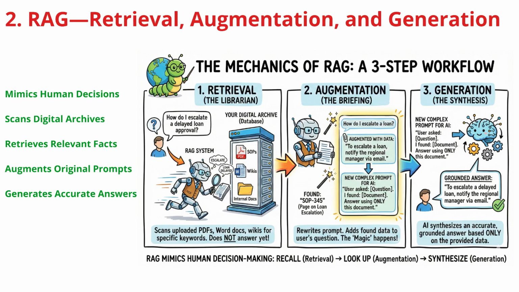Next is augmentation, or the briefing. This is where the magic happens. The system secretly rewrites the prompt, combining the user's question with the found data. It effectively tells the AI, here is the relevant policy, answer using only this information. The result is a response that is accurate, specific, and grounded in your reality.